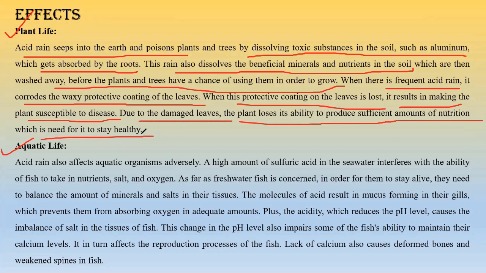Now this was all about plants and the effect of acid rain on the soil. What about animals? What about us? Acid rain also affects aquatic organisms adversely. How?